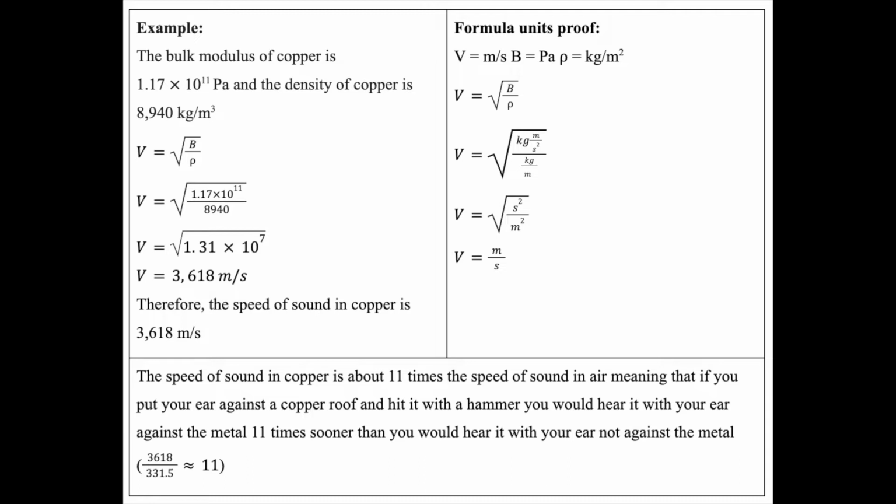The speed of sound in copper is about 11 times the speed of sound in air, meaning that if you put your ear against a copper roof and hit it with a hammer, you would hear it with your ear against the metal 11 times sooner than you would hear it with your ear not against the metal.